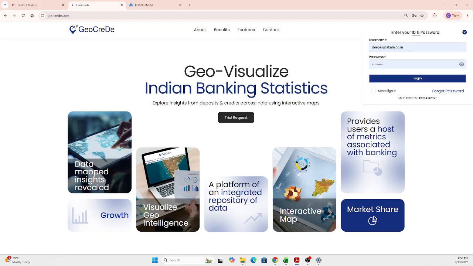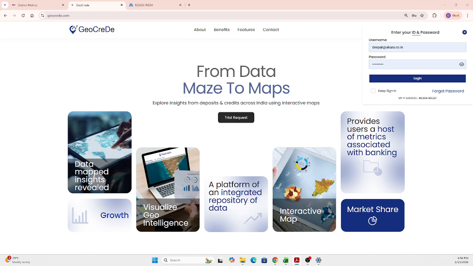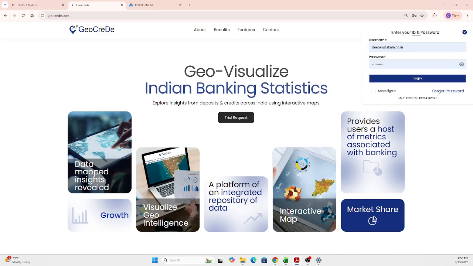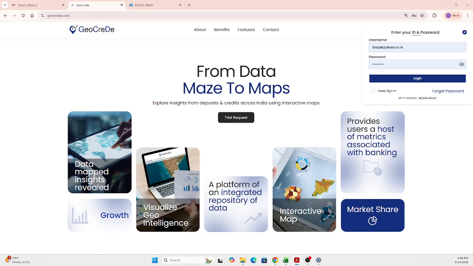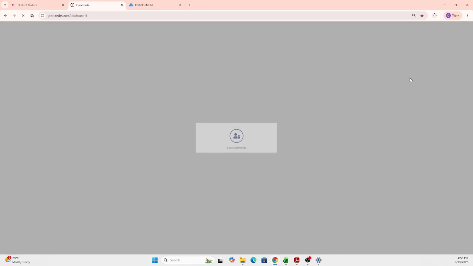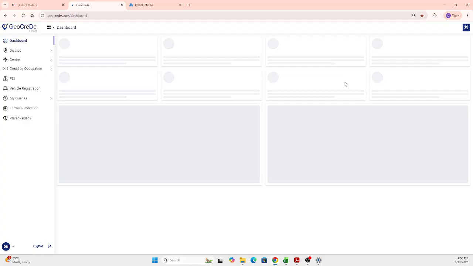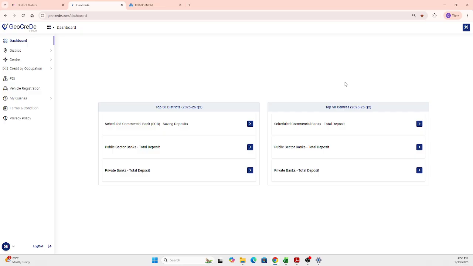So these are all the data. The data that we have is from 2011-12 Q4, that is January of 2012. From January 2012 till the latest availability, the data is available here, and you can get the complete idea about that. Now logging into the screen. Once you get onto the screen, in the same way as we saw in district metrics, you have the dashboard. This dashboard will give you the quick reports.